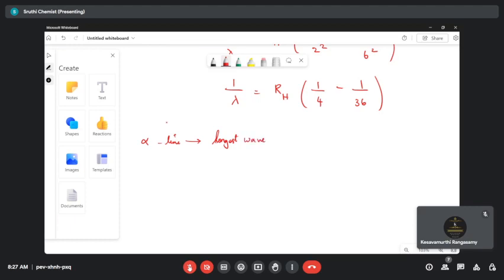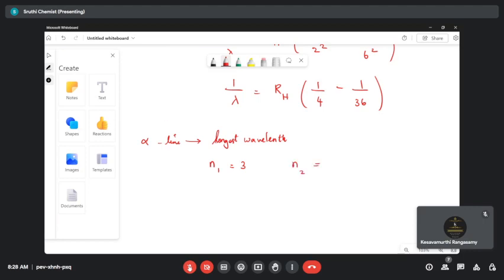So for example, let's take the Paschen series. What is the Paschen series lower energy level? Did anyone tell me? Ma'am, 3. Very good. Paschen series lower energy level is 3. Now they are asking to calculate the alpha line, or the longest wavelength. Then n1 is equal to 3. What may be the value of n2?